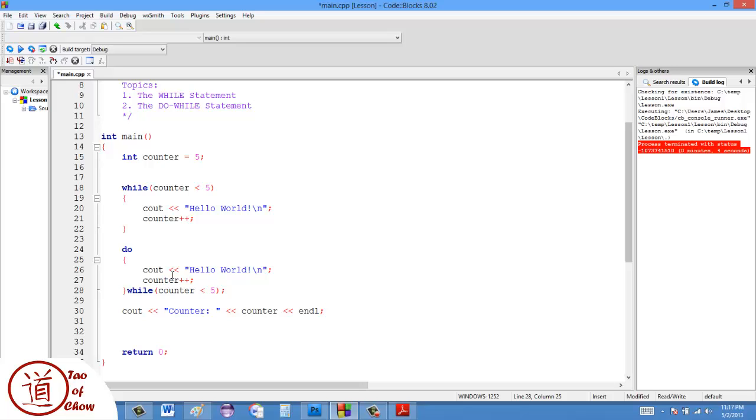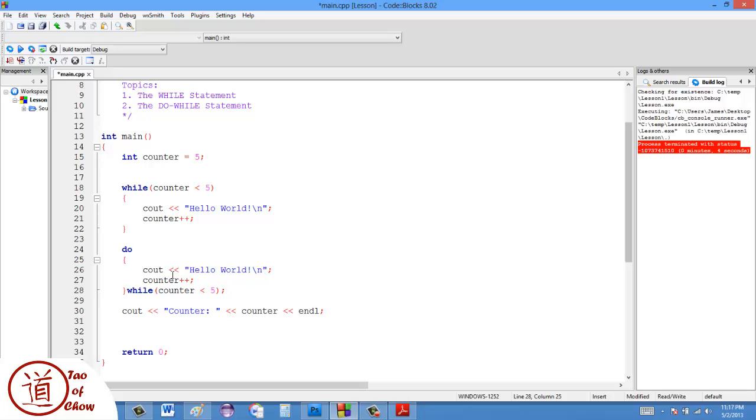A while loop might be good, for instance, if you had the user input some number, say how many times do you want to print this on the screen, and if the user entered 0, it wouldn't make sense for the computer to print it one time and then check it, right? In that case, you wouldn't want to print it at all. So in that case, a while loop might be better than a do while.